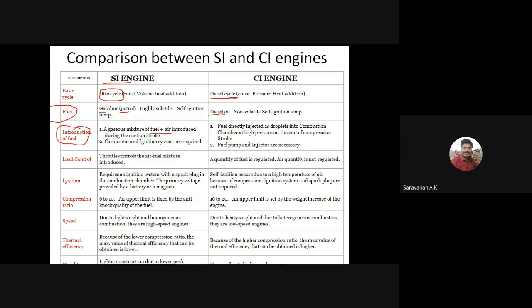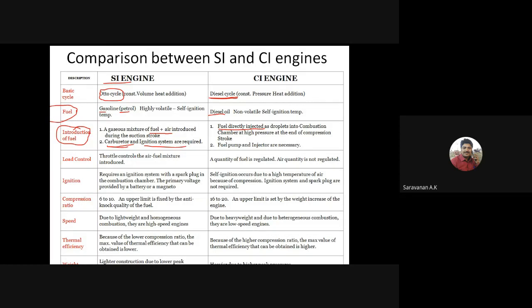For the mixing purpose, we are using a carburetor and the ignition system. But in the CI engines, there is only the fuel injector. The fuel is directly injected by the injector in the form of fine droplets, right?